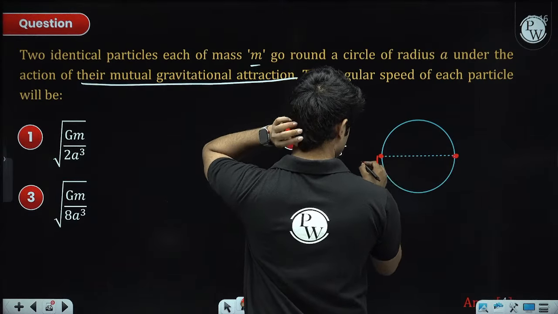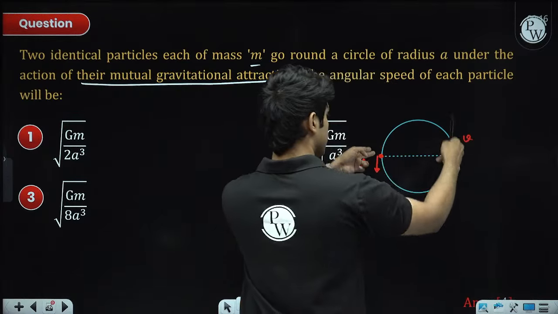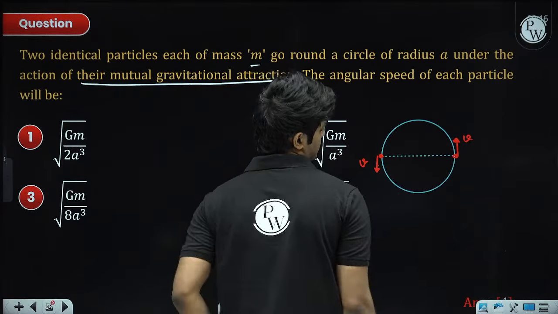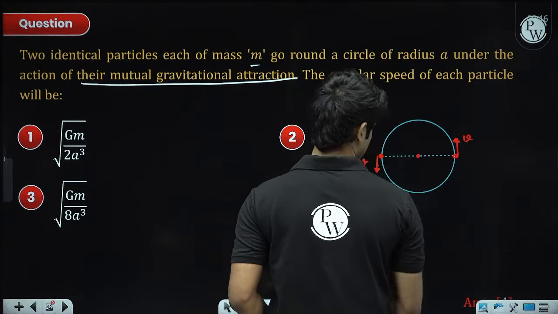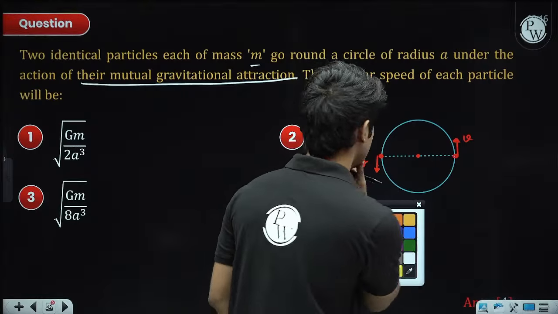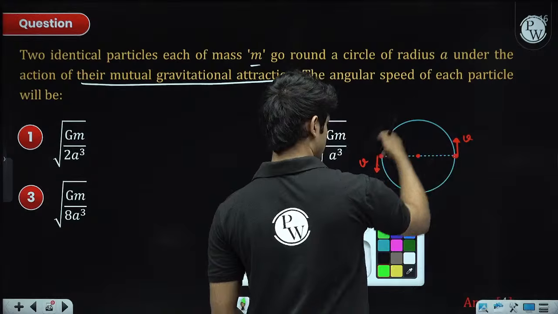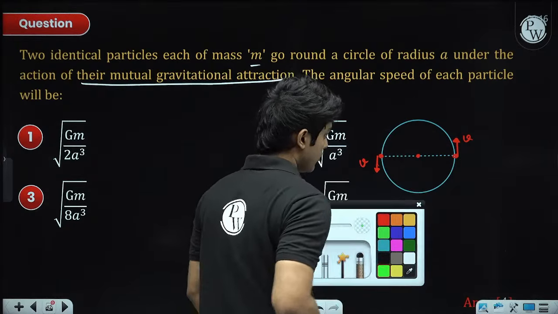So this star has a velocity, let's say v. This star will also have velocity v, and they are moving in this circular path. This is their center of mass. Okay, so we need to find the omega, angular speed. So like this particle will have some angular velocity in this circular motion. We need to find that omega.